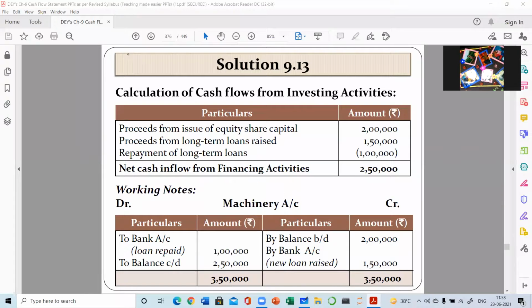Wait a minute, Ankita, I am unmuting. Just give me 30 seconds. Yes, Ankita, tell me. Ankita, I have unmuted you, ma'am.